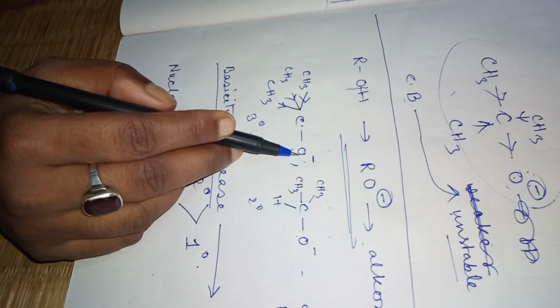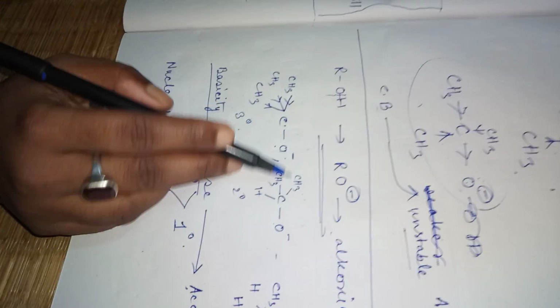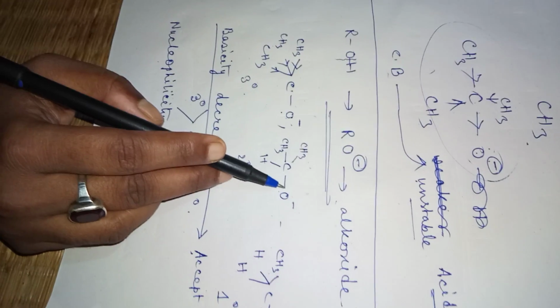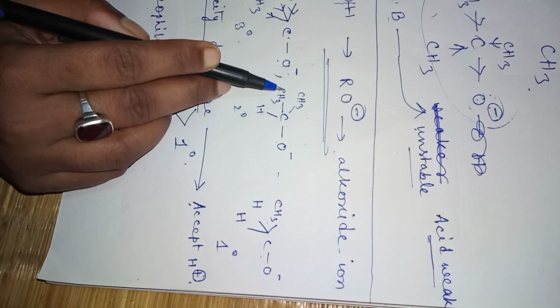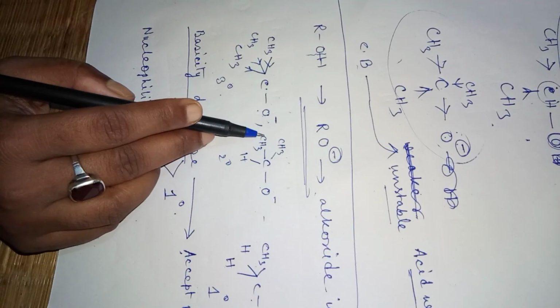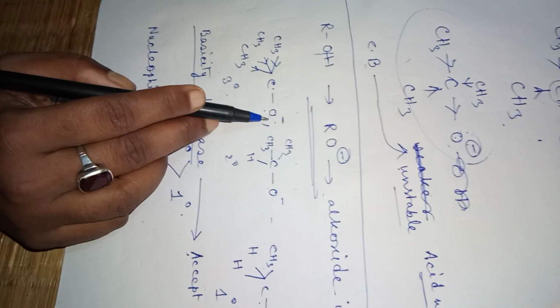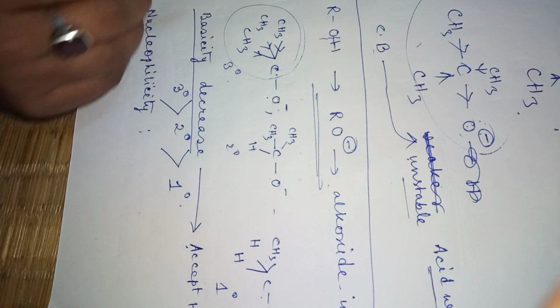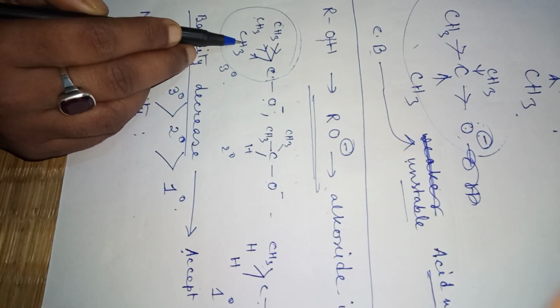So when it donates its electron to a carbocation and a bond is to be formed, this reaction is very difficult to happen due to the steric hindrance of these three bulky groups.